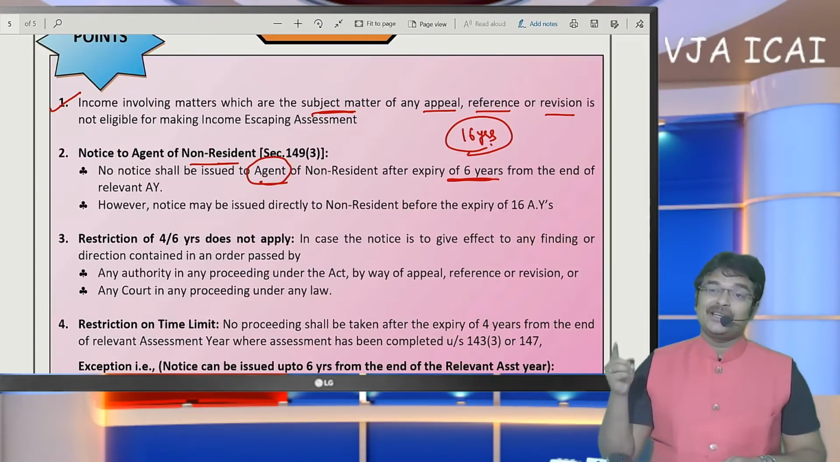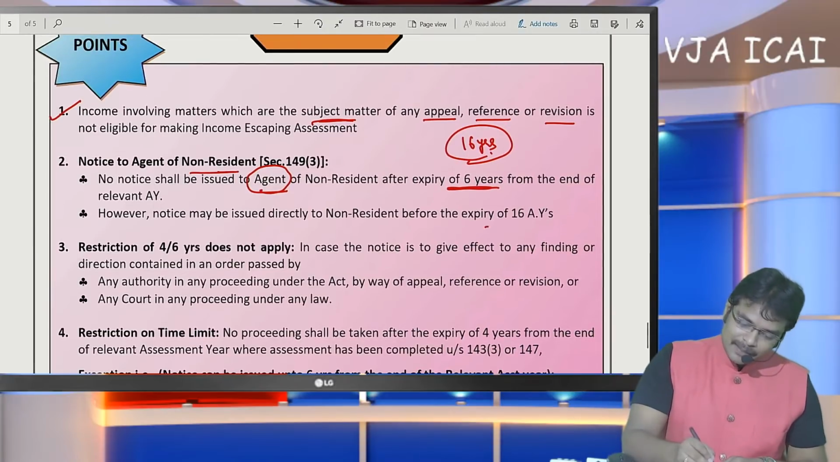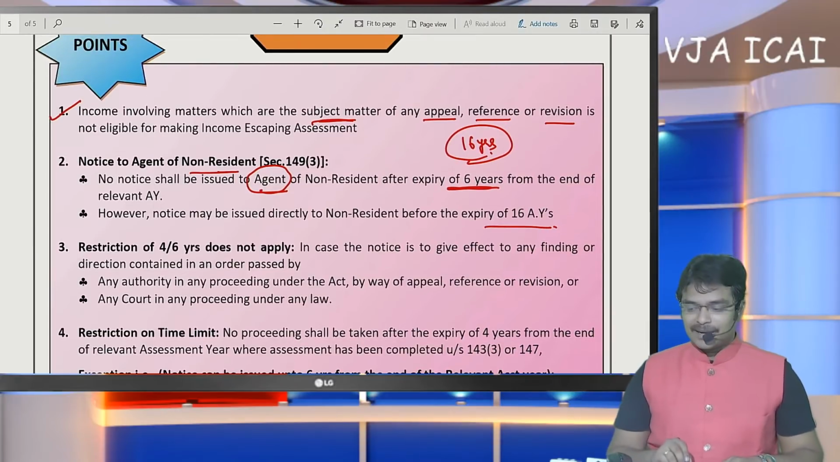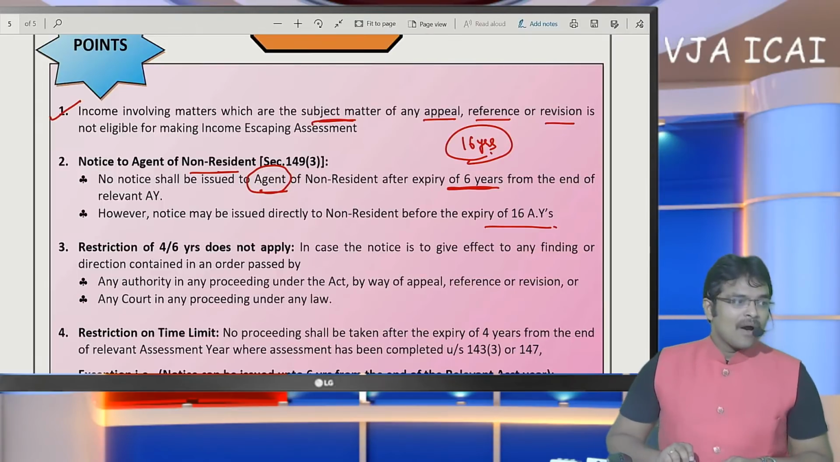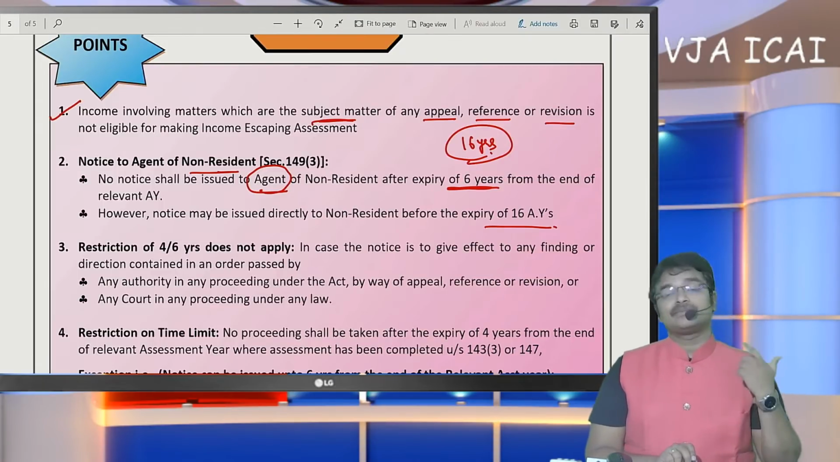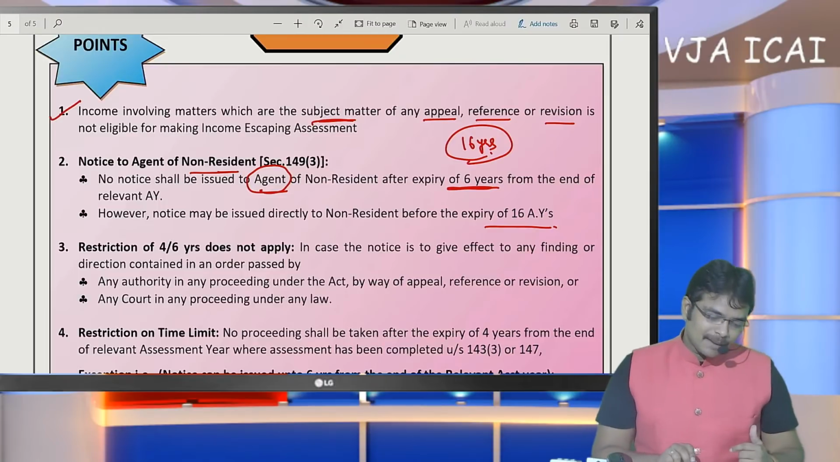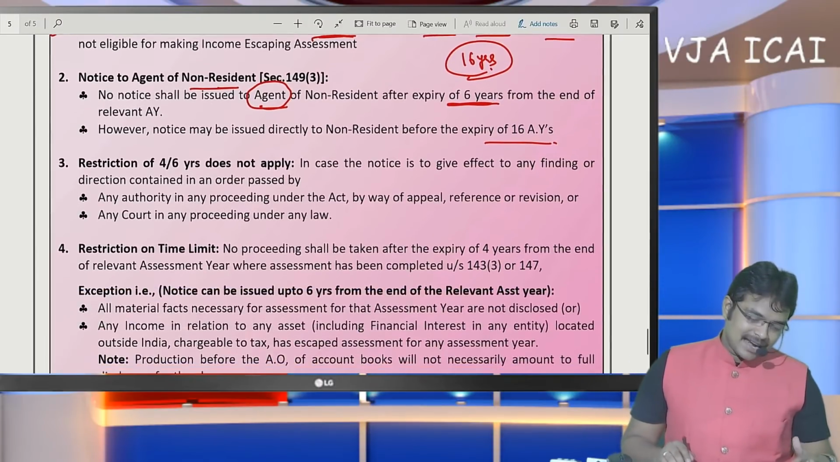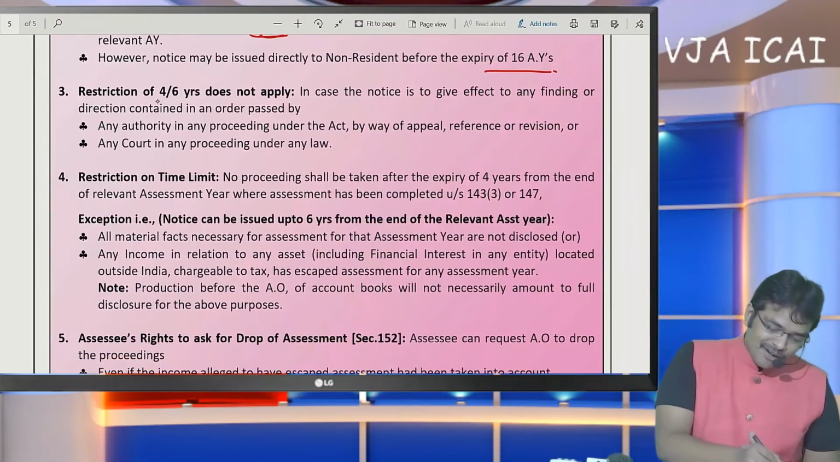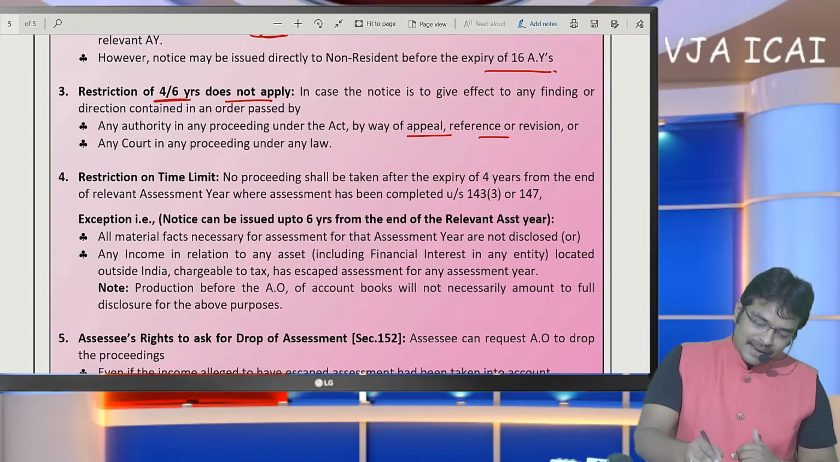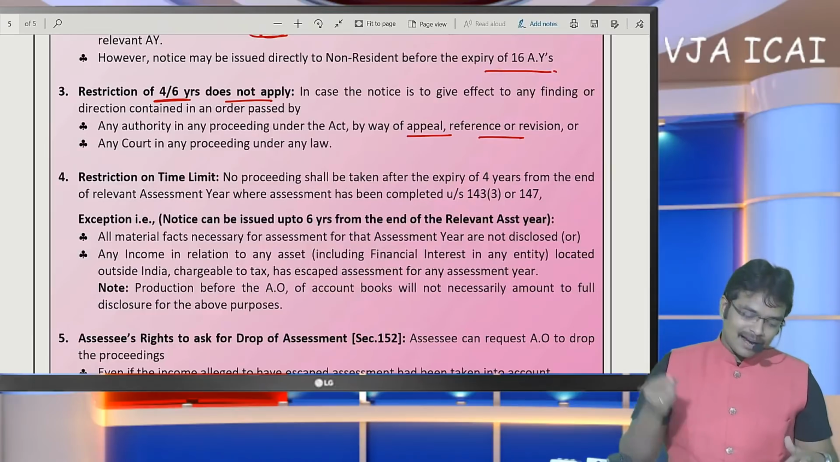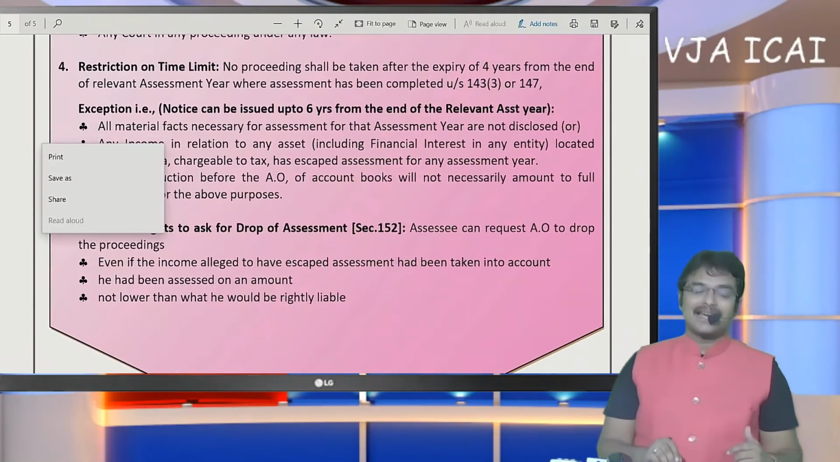If notice is to be issued directly to the non-resident, then we can issue within 16 assessment years. Very simple thing: whether the notice is to be issued to the agent or to the non-resident comes to the conclusion in this case. And coming to the third point, the restriction of 4 years and 6 years does not apply when there is any appeal reference. In such a case I have already concluded that it should not be considered.